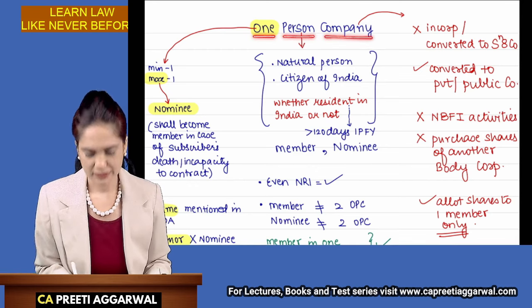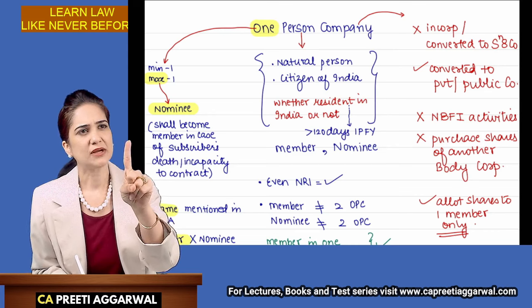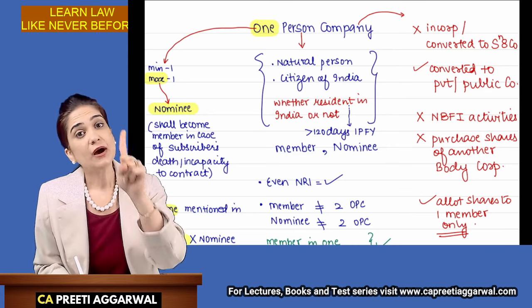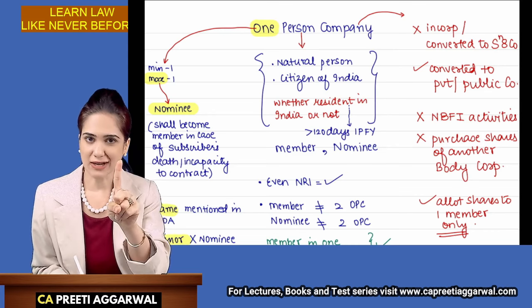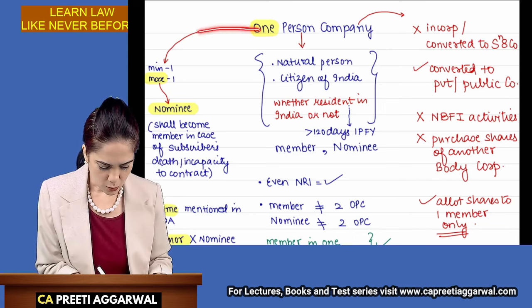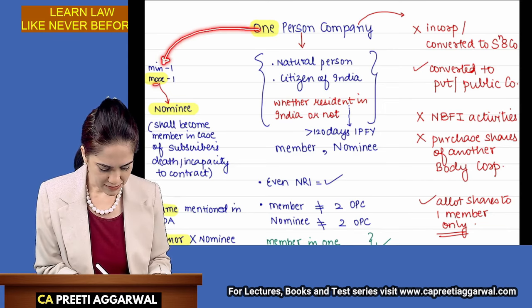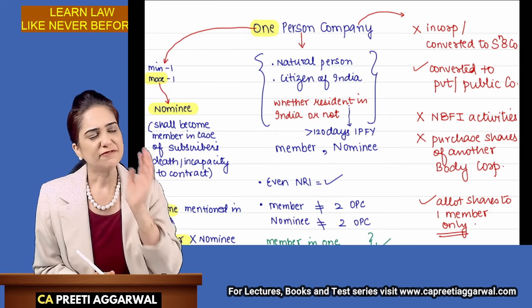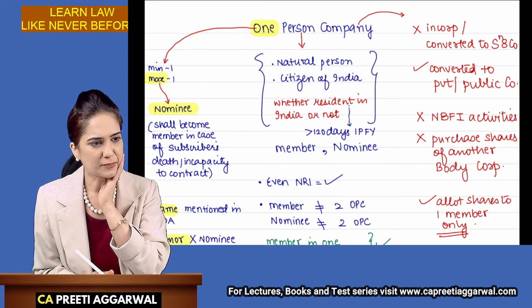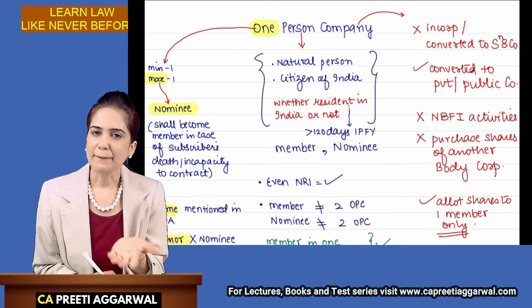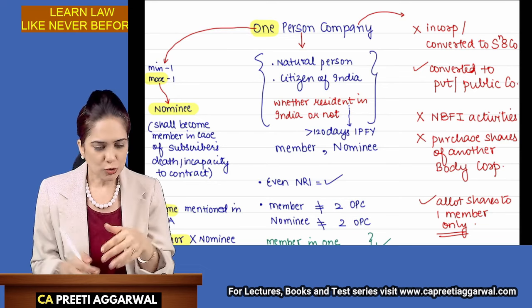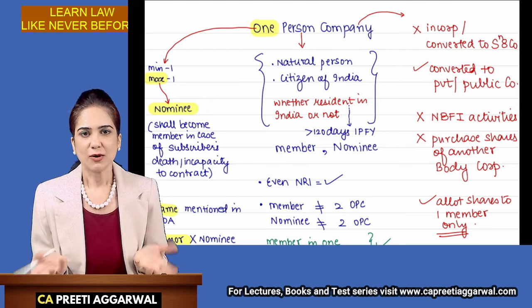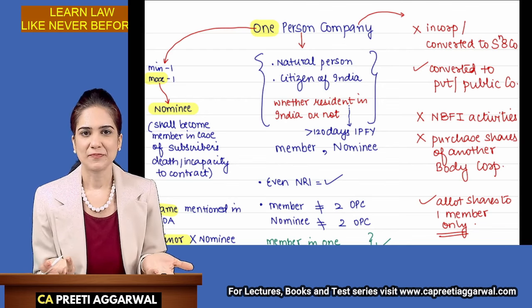One-person company. One person. It means that there is only one person in that company. Minimum 1, maximum also 1. If we have only one member in the company, what if something happens to that member? Who will take decisions? Who will vote as a member?